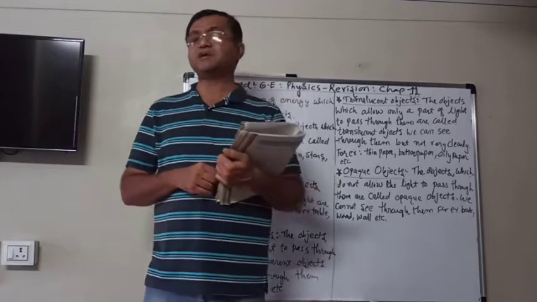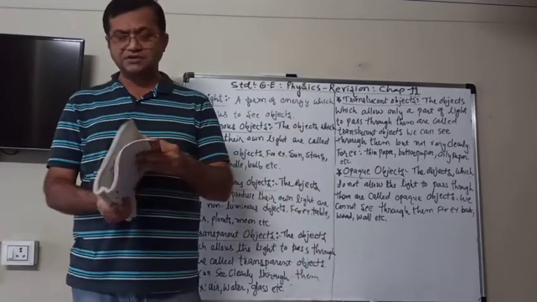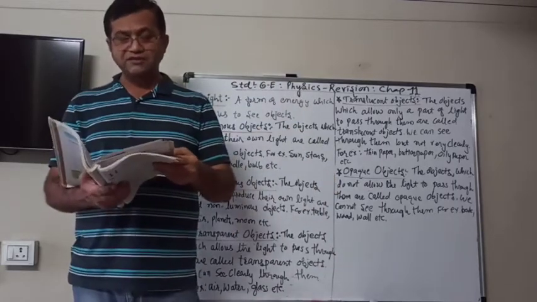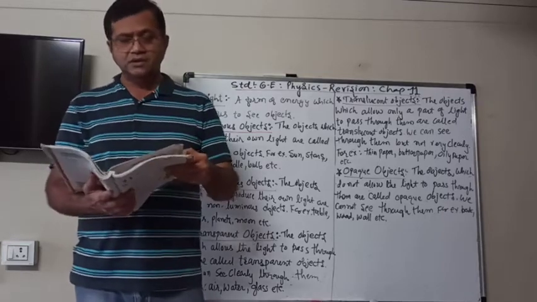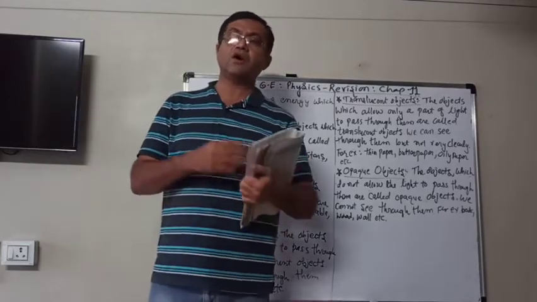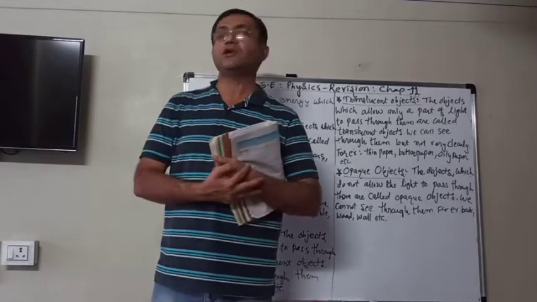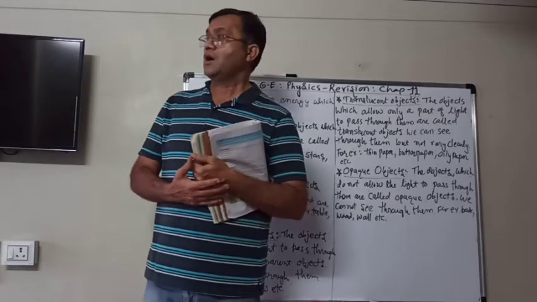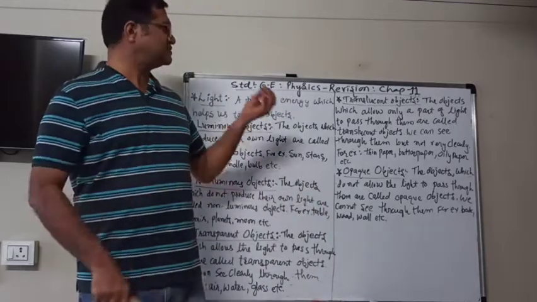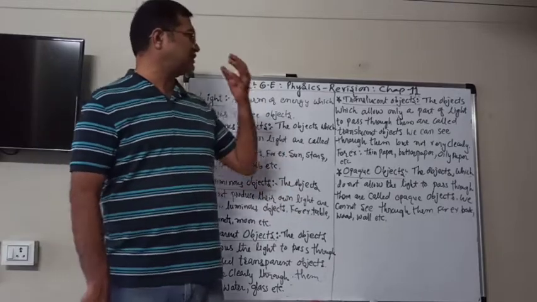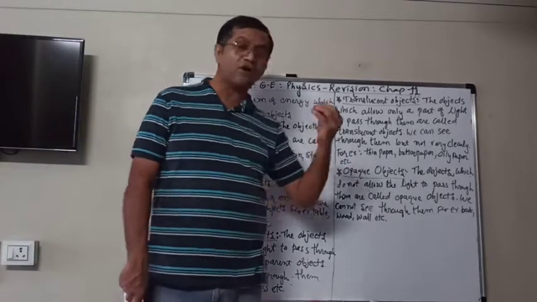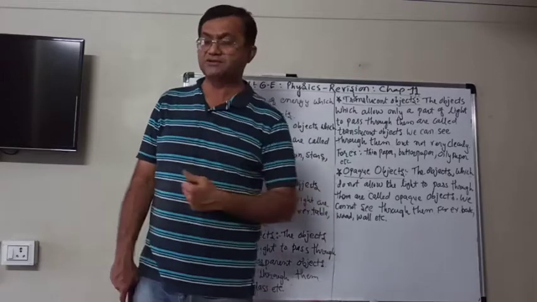In grouping objects, we learn that we separate them into opaque substances and so on. So now, what are these transparent, what are the translucent, and what are opaque substances, opaque objects?